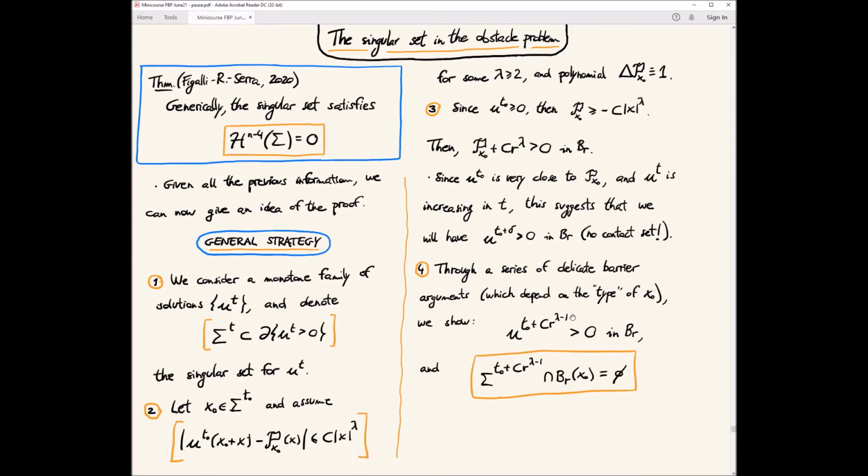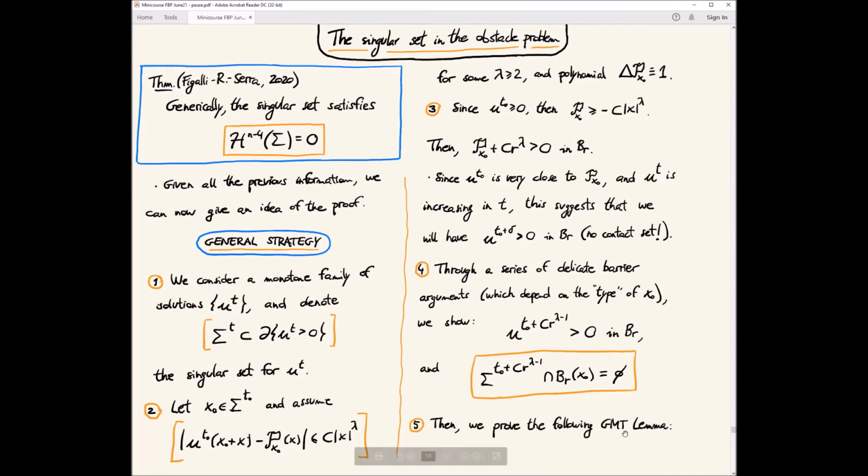And then when this happens, we have that the singular set in a slightly bigger t intersection with a ball BR is empty. Let's say we believe that one can show this for some lambda, and then with these Berger arguments and so on, you can prove this. Let's see the idea of why this is giving us some information. So what is this information giving us? I want to just make a picture and discuss a bit.